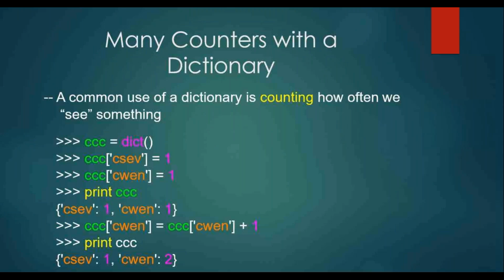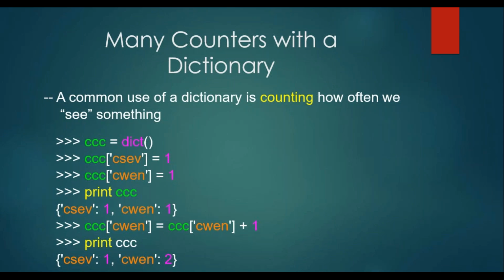Next, many counters with a dictionary. A common use of a dictionary is counting how often we see something. Like CCC is equal to dict, meaning only an empty dictionary. Next, CCC of CSEV is equal to 1.